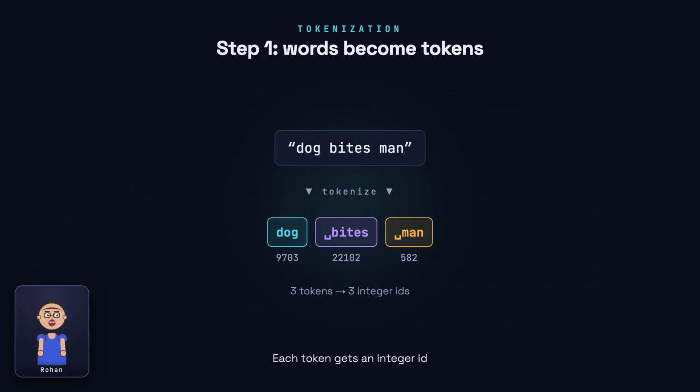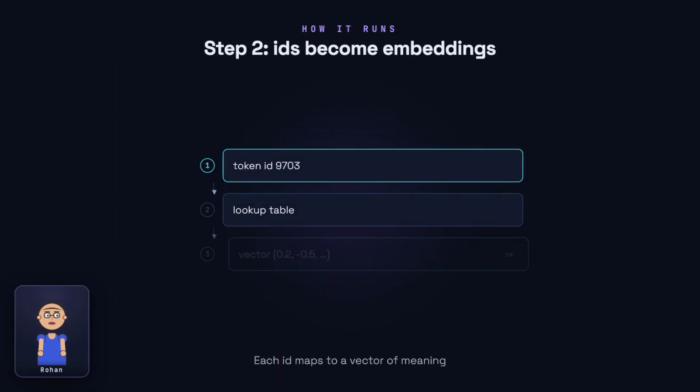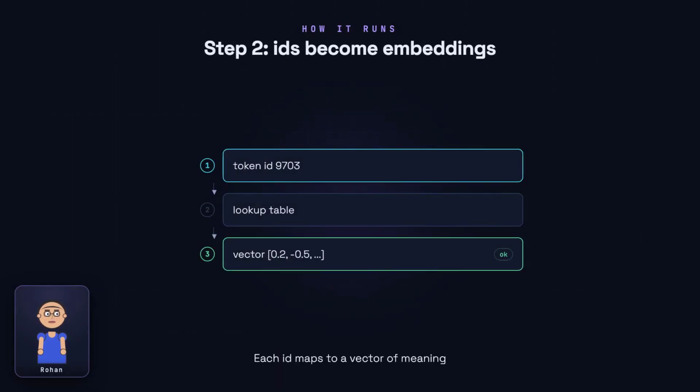First, the sentence is split into tokens, chunks of text, and each token becomes an integer ID. So far, this is just a list of numbers, and crucially, nothing here records their position. Next, each token ID is looked up in a big table and turned into an embedding. A vector, a list of numbers, that captures the token's meaning. The word dog always maps to the same vector, no matter where it sits in the sentence. That sameness is exactly the problem.